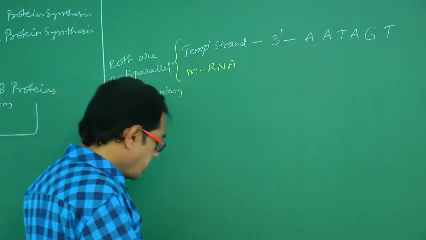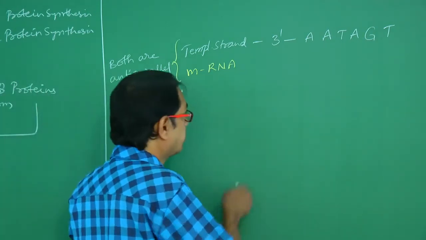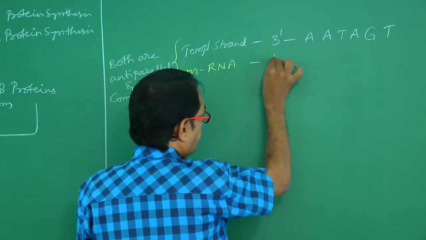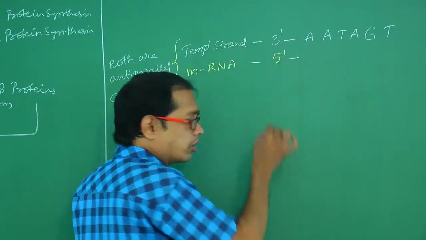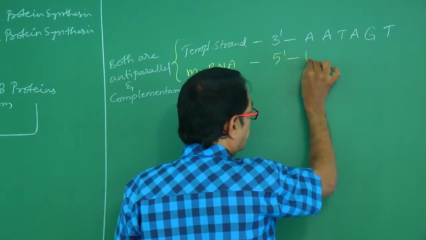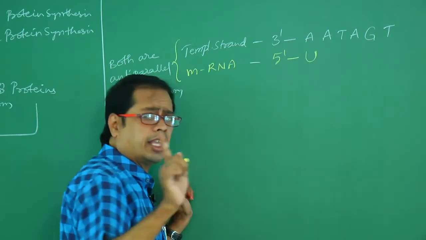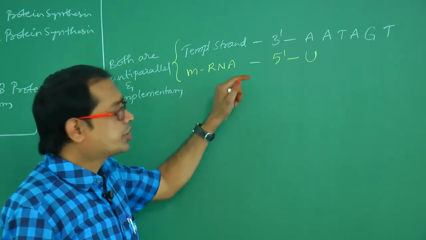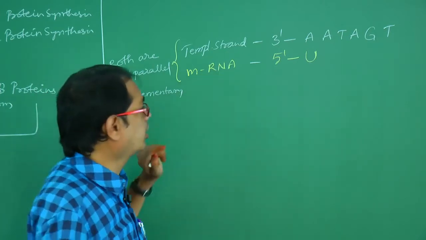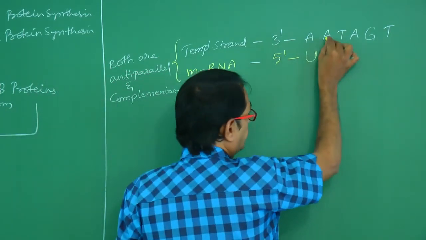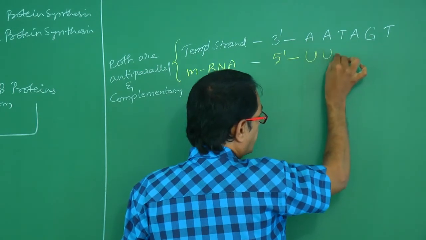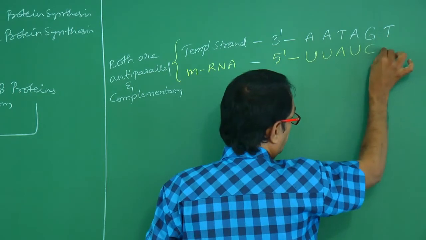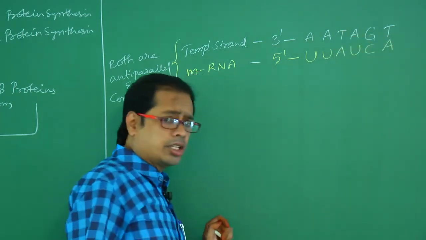Okay, right. Complementary means anti-polarity, so we have to write the mRNA with antipolarity, 5' to 3'. Complementary means A pairs with U. In RNA, don't say T. T is the nitrogen base present in DNA; instead of thymine, uracil is present in RNA. So A pairs with U, A pairs with U, T pairs with A, A pairs with U, G pairs with C, T pairs with A. This we have to write.